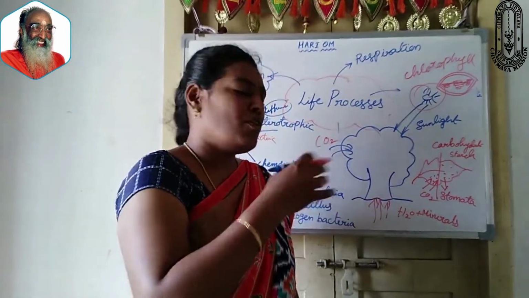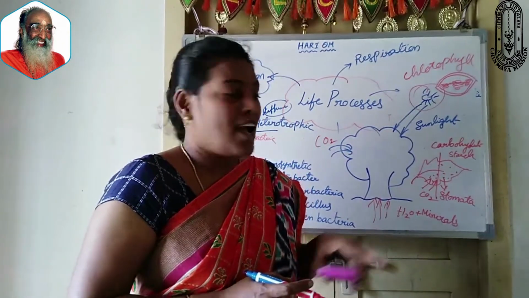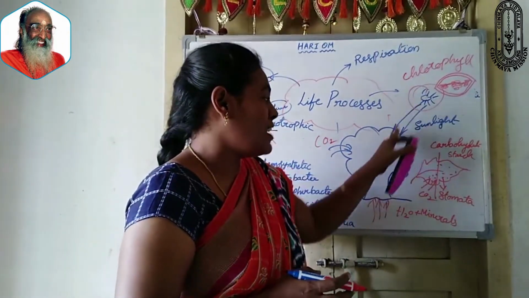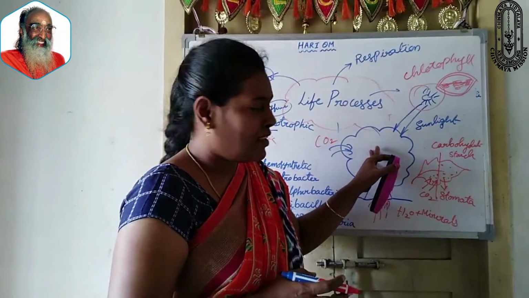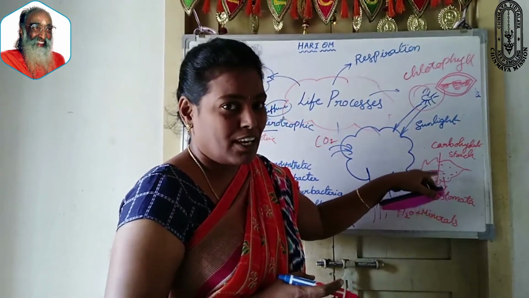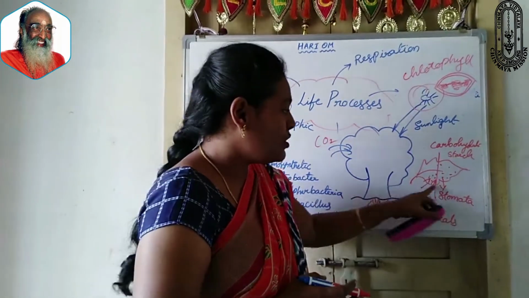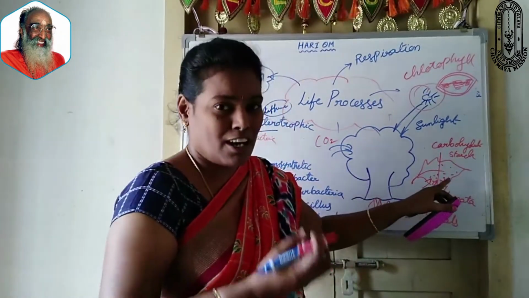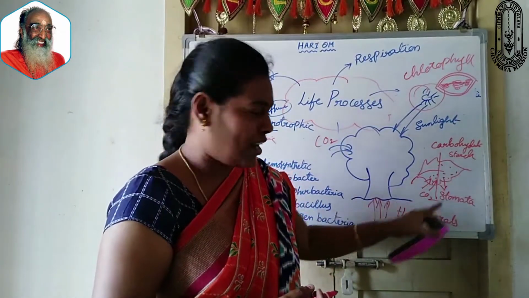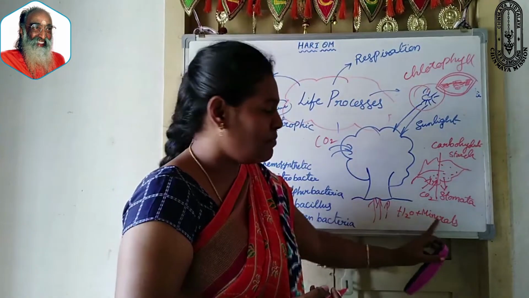During daytime, throughout the surface of the earth, sunlight falls. Whenever the sunlight falls on the tree, the chlorophyll which is present inside the leaf immediately traps the sunlight. And through the stomata, it absorbs the carbon dioxide in gaseous form only. And through the root system, it takes up water and minerals.